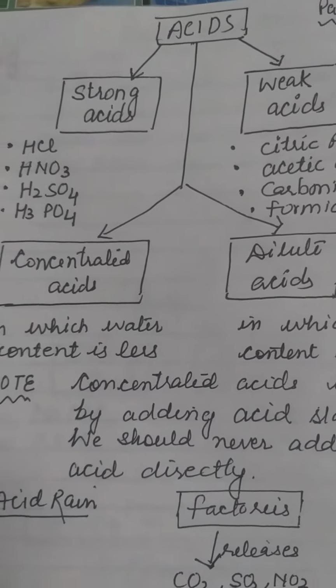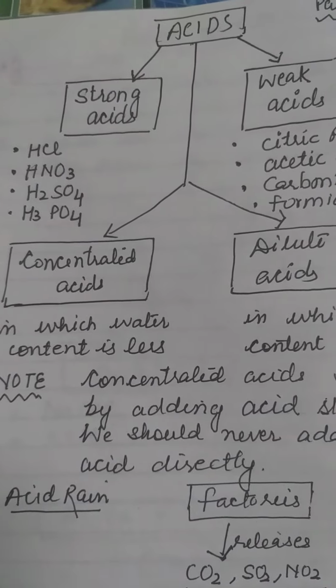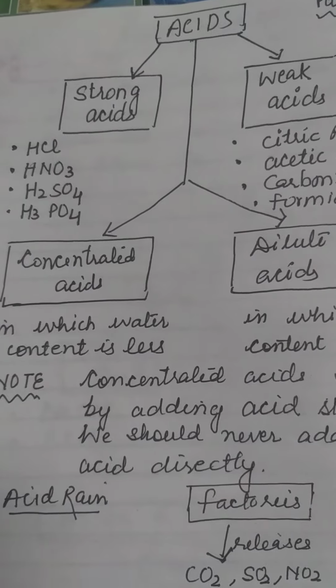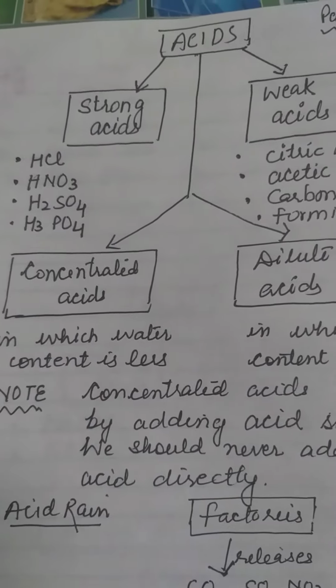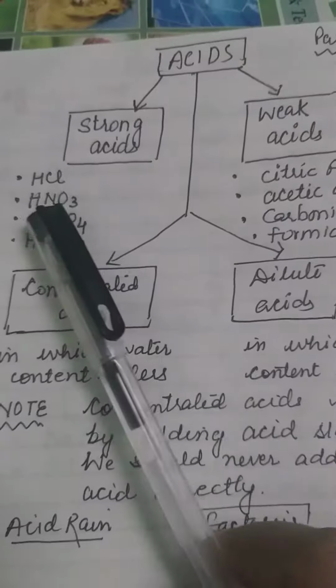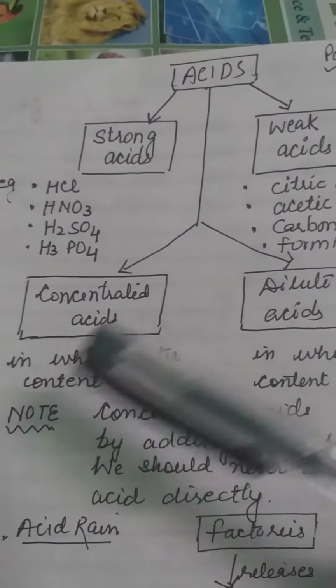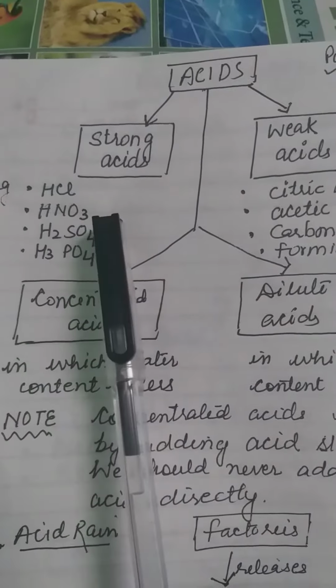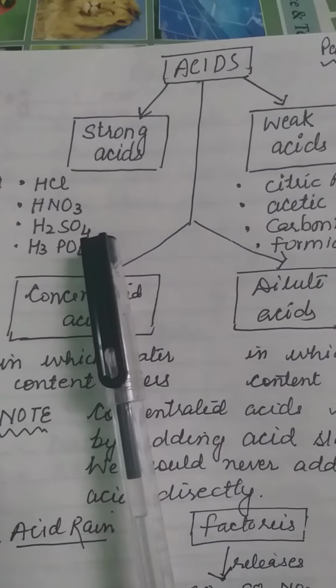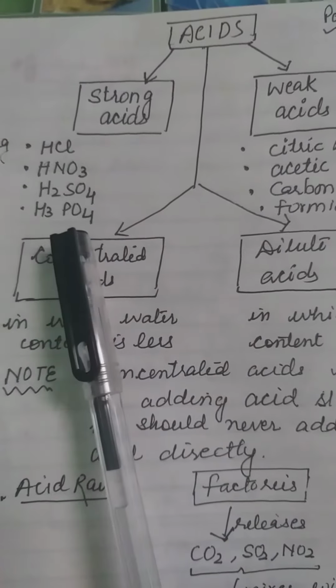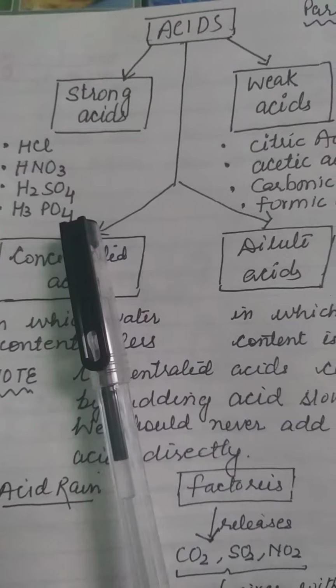Now, strong acids, we have to learn the examples. Generally all mineral acids are strong acids. Like the first example is HCl, hydrochloric acid, HNO3, nitric acid, H2SO4, sulfuric acid, H3PO4, phosphoric acid.